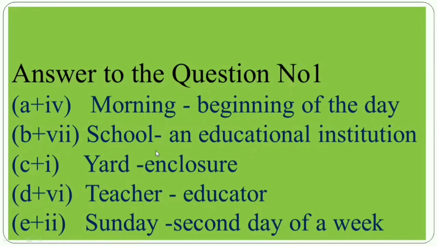Okay. Again, I'm telling, A plus 4, morning hyphen, then beginning of the day. B plus 7, school hyphen, an educational institution. C plus 1, yard enclosure. Then D plus 6, teacher hyphen, educator. E plus 2, Sunday hyphen, second day of a week. So like this way, you will write the answer, okay?